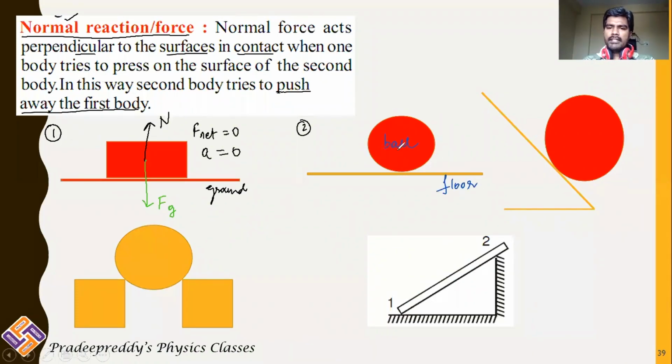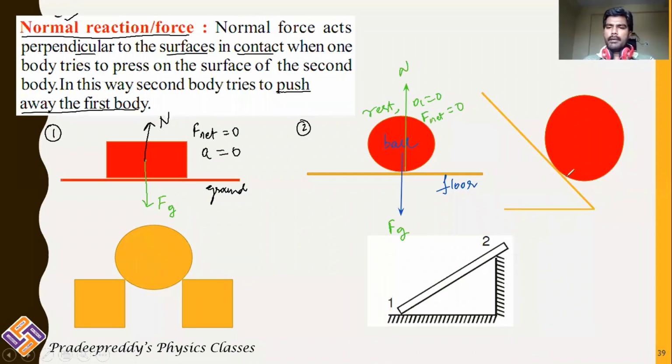Now when the ball is resting on the floor, there is gravitational force acting upon the ball in the downward direction, and that is counterbalanced by the normal reaction from the point of contact. This is the normal reaction, and this is the gravitational force. Overall, the body is in the rest position. Acceleration is equal to 0, and net force is equal to 0. That is example number 2.